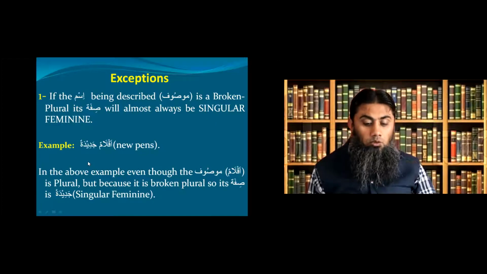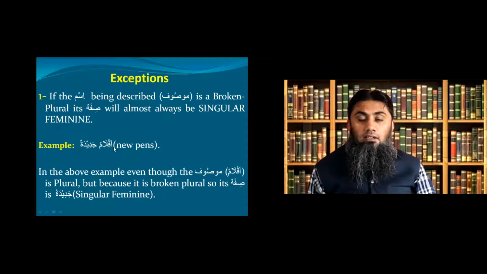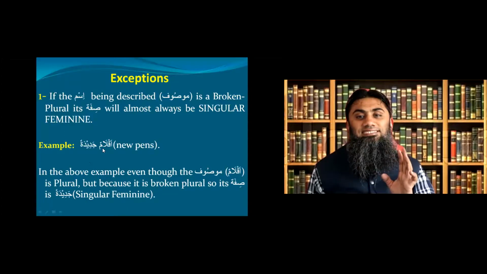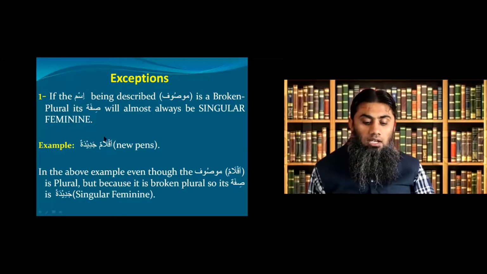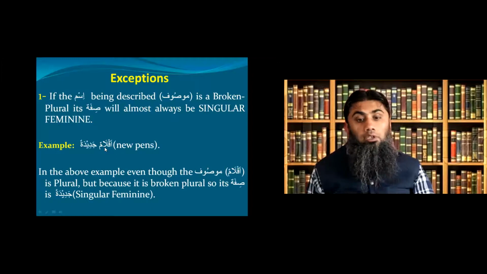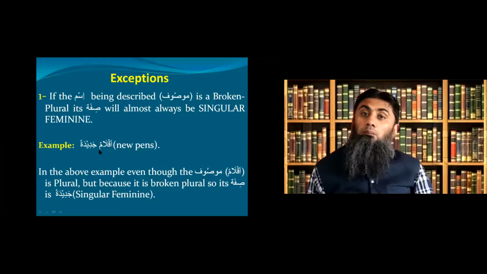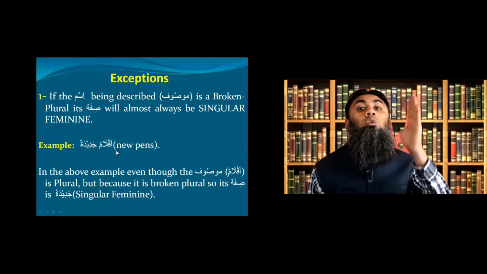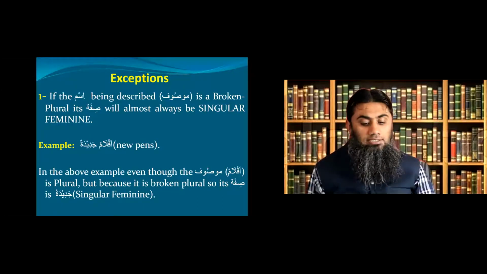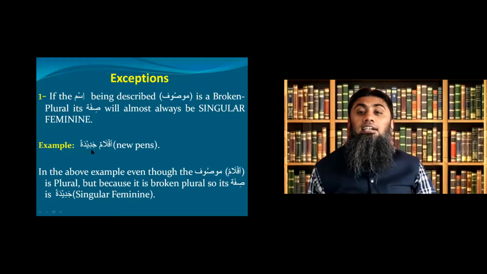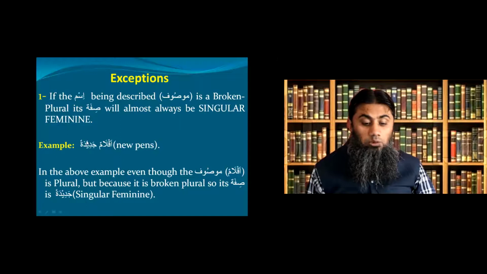Look at the example to clarify this point. Aqlamun jadidatun. Aqlamun means pens, and jadidatun means new pens. Okay, now aqlamun, pens, is a plural, but it's a broken plural. How do I know? Because aqlamun is not rhyming with una or atun. So it's a broken plural. And for this reason, jadidatun, you can see jadidatun is feminine.